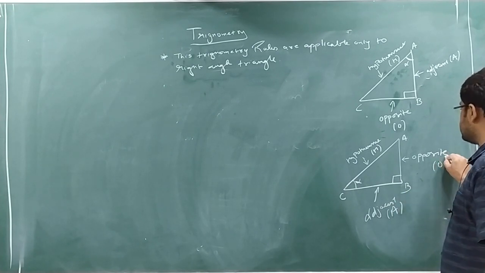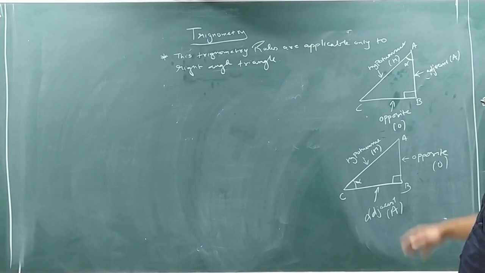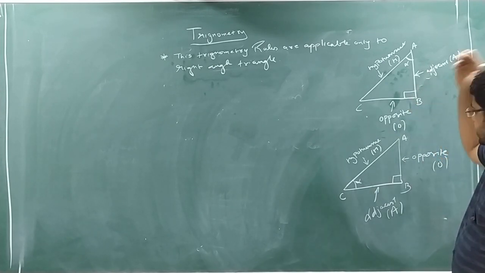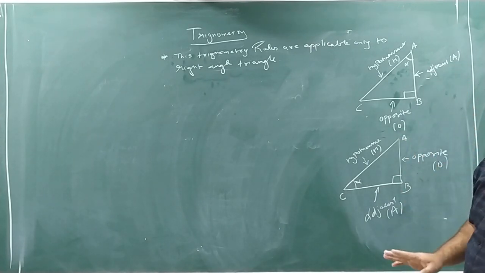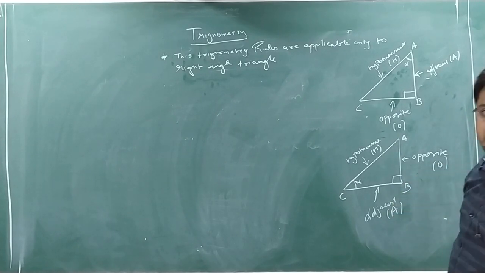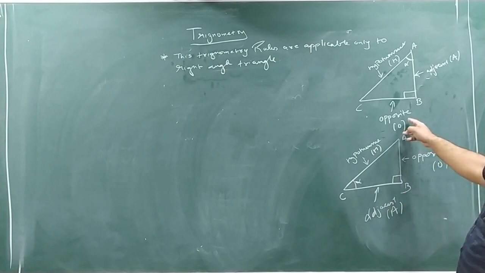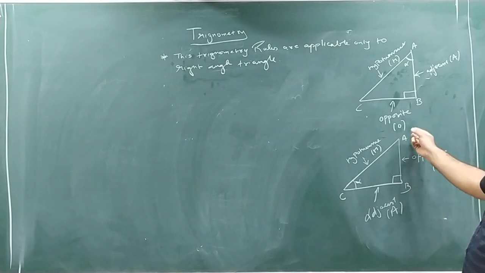Don't get confused with this word. You may say, sir, in our textbook there is no word like adjacent and opposite. The words will be like base and perpendicular. So it is a very simple concept. In your NCERT textbook, in place of opposite it will be written as perpendicular, and adjacent will be written as base. No need to worry. We are just focusing that you should get the correct answer. The terms can be anything. Need not worry. This is another name for the same concept.